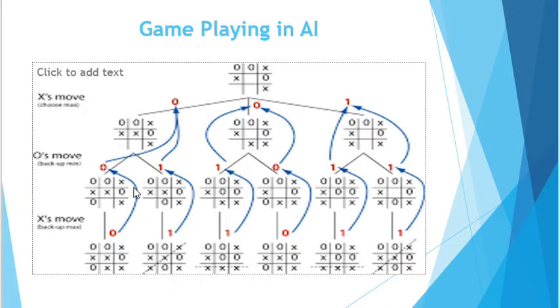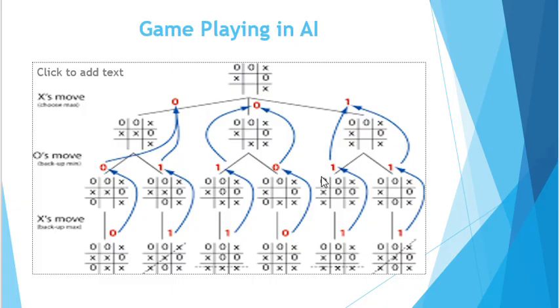You can see here. The larger the graph, the more difficult searching and traversing will be. We studied in breadth first search that its complexity is the order of b to the power d, where b is the branching factor and d is the depth.